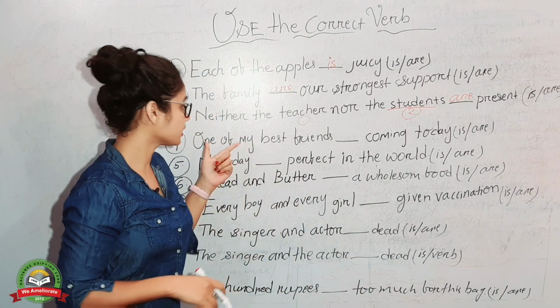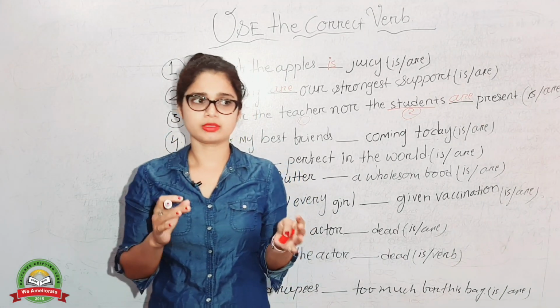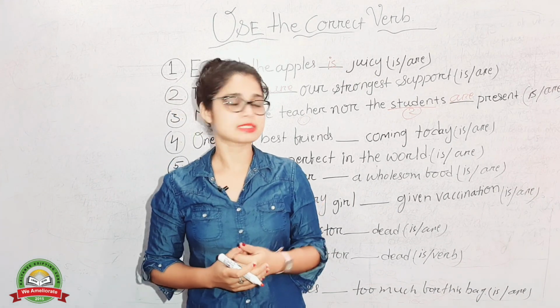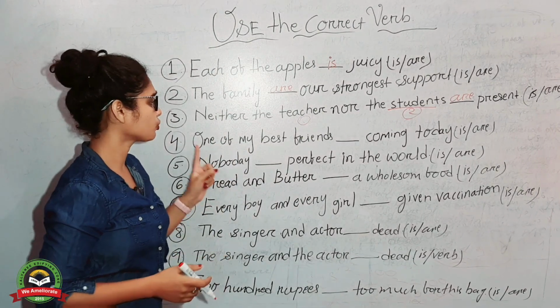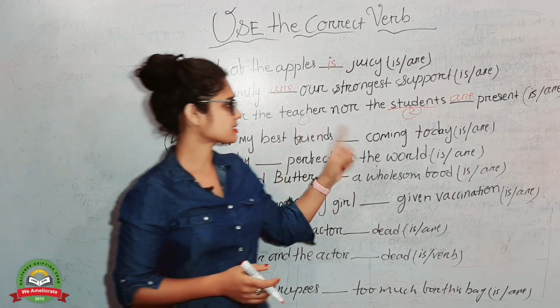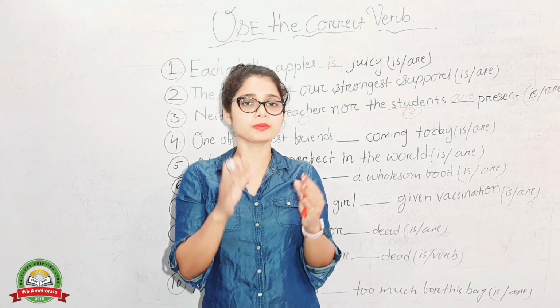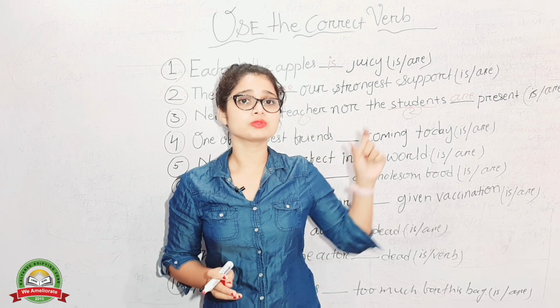Actually in this sentence I found so many mistakes whenever I watch someone's status. I found that people really make mistakes here, that's why I have used this sentence. One of my best friends dash coming today. Normally people say, this is one of my favorite book, and we tend to focus on one.